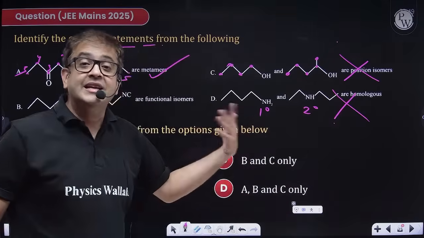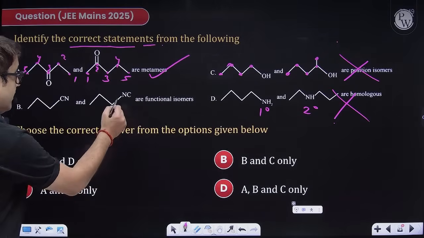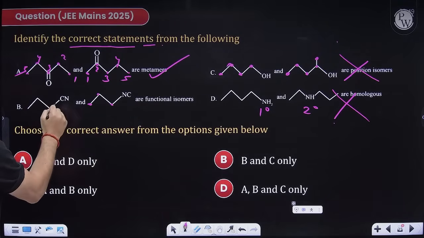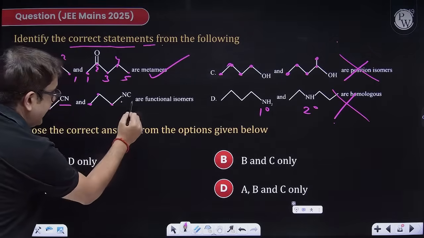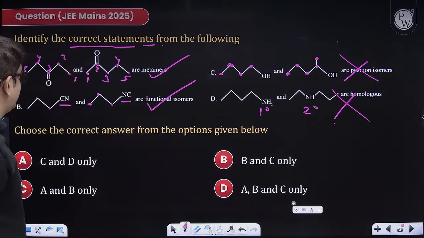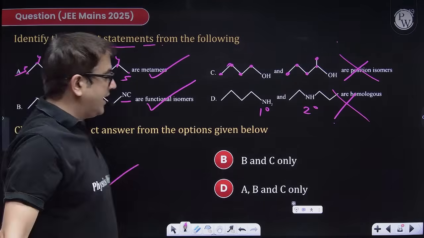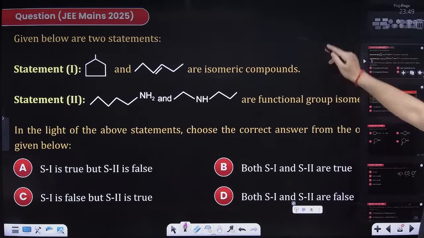Even if you increase carbon, the functional group has to remain the same, so they are not homologues also. And this is 1, 2, 3, 4 carbons. This is also 1, 2, 3, 4 carbon. Molecular formula is same. This is nitrile cyanide and this is isocyanide, so they are also functional isomers. So A and B are correct. Option C is your right answer. Chalo. So moving to the next one. Attempt this one, guys.